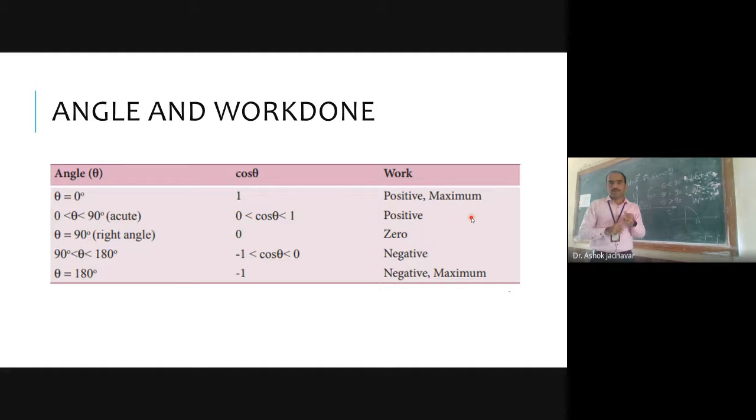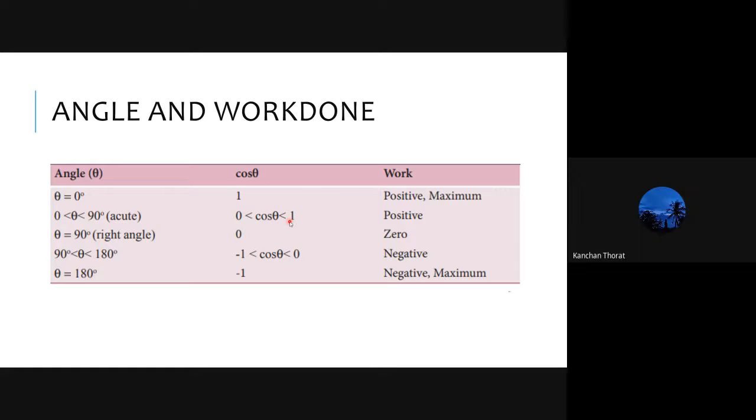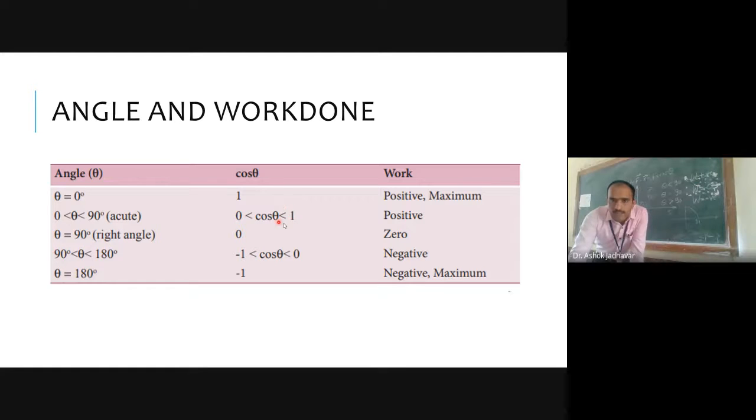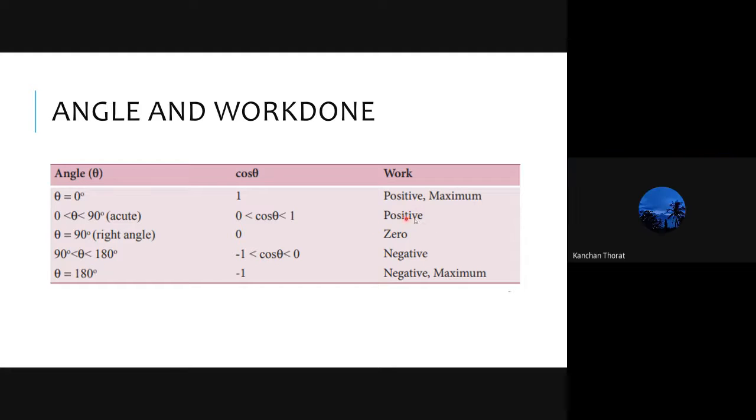Is that right? See here, when theta is greater than 0 and less than 90, then your value of cos of theta will vary from 0 to 1, 0 to 1. This means that at this condition, for theta from 0 to 90 degrees, your value of work done will be positive.